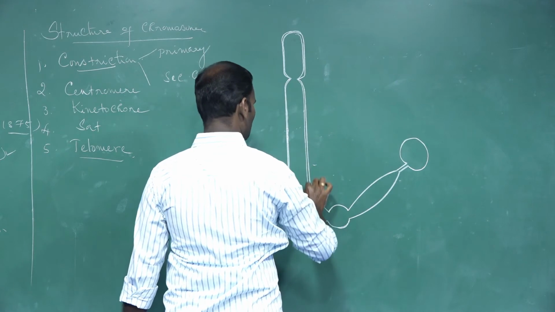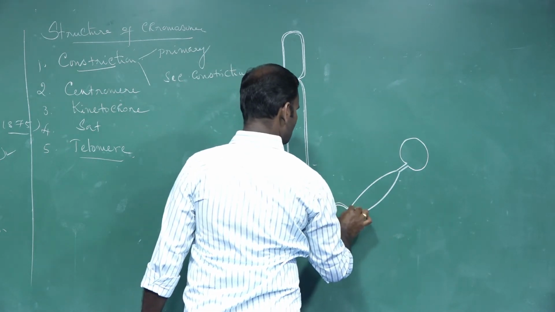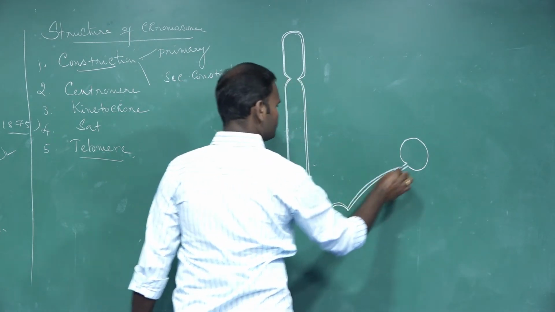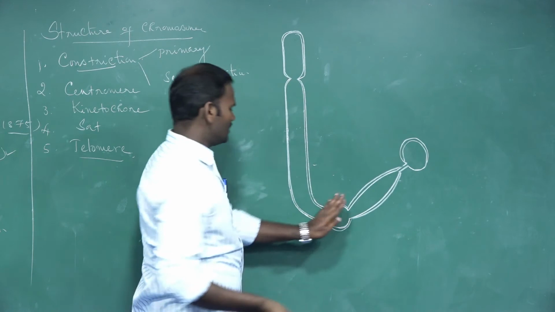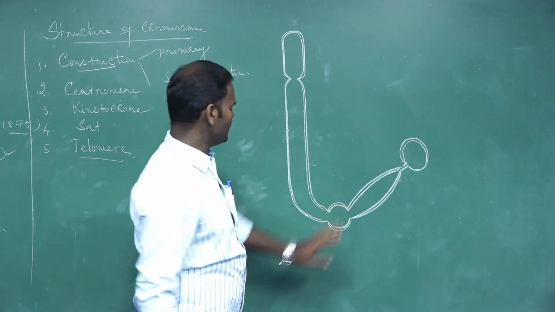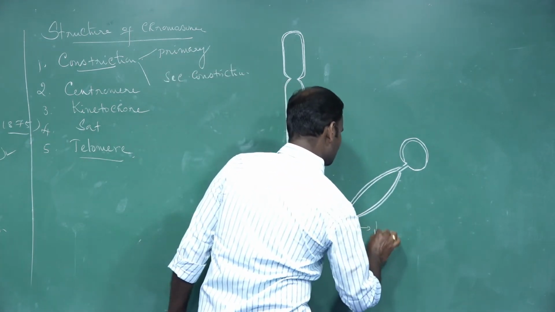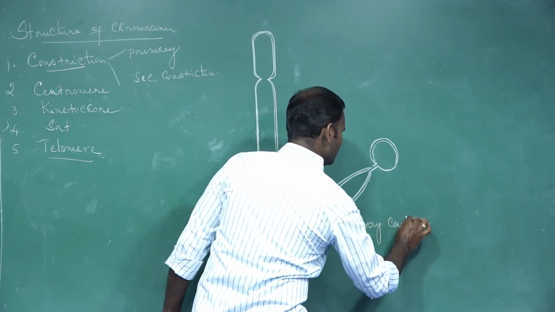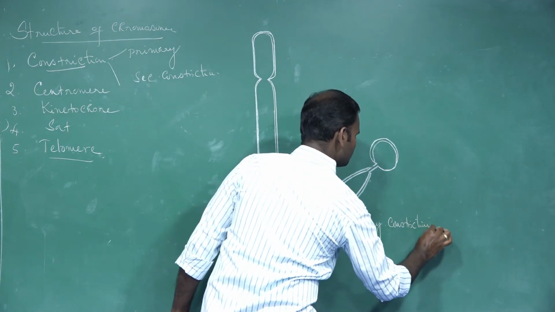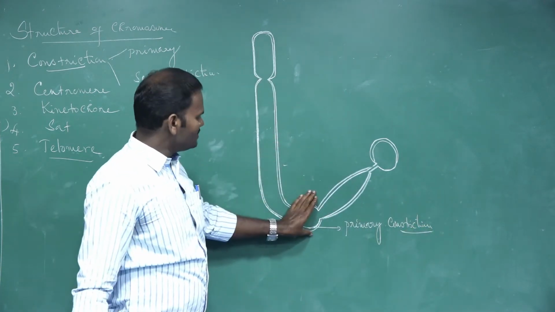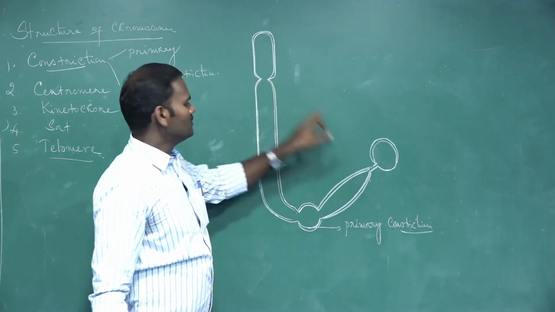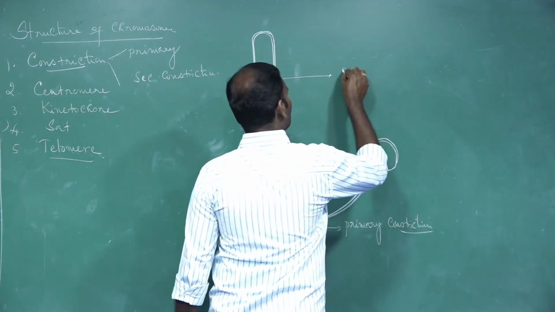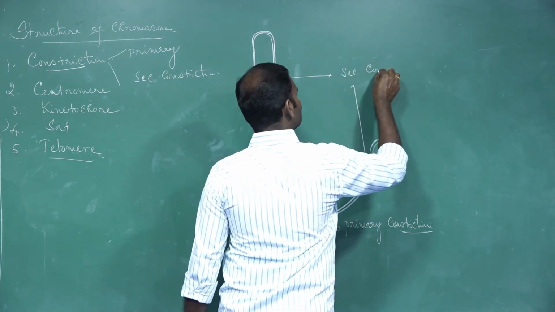A typical chromosome consists of a narrow zone called the constricted portion. This constriction is nothing but the primary constriction. All the constrictions other than the primary constriction are called secondary constrictions.